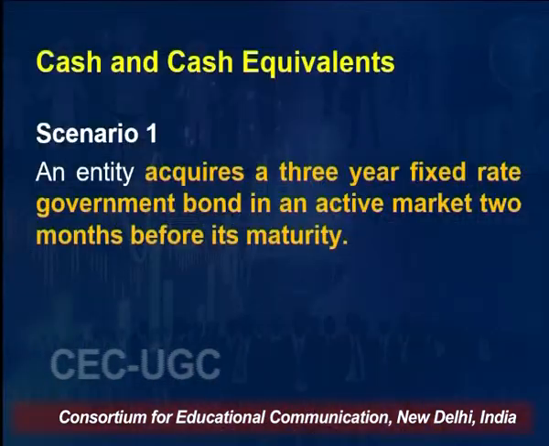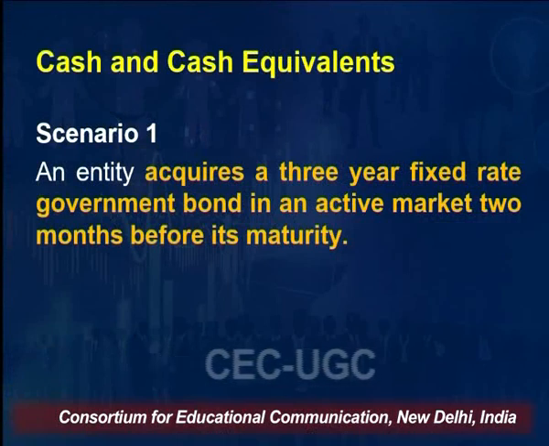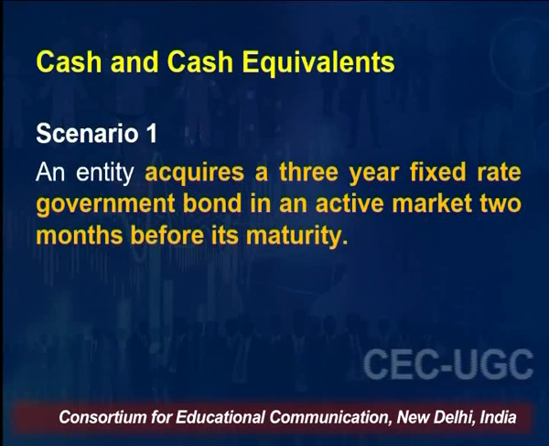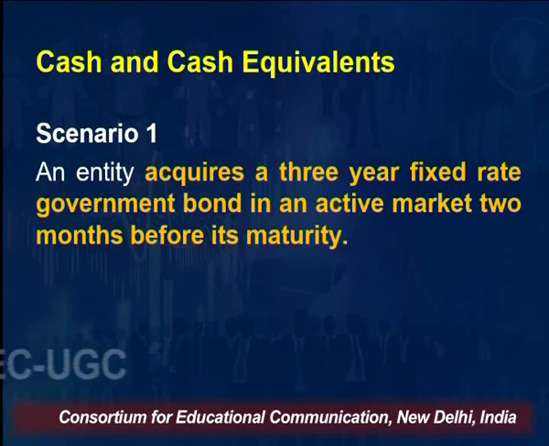Scenario 1. Suppose a business entity has acquired a 3-year fixed rate government bond in an active market 2 months before its maturity. Here there are 2 periods mentioned in this scenario. One is that you are going to buy a government bond which has a total duration of 3 years. But at the time of purchase, the maturity period left is 2 months only. So you are 2 months away from its maturity.